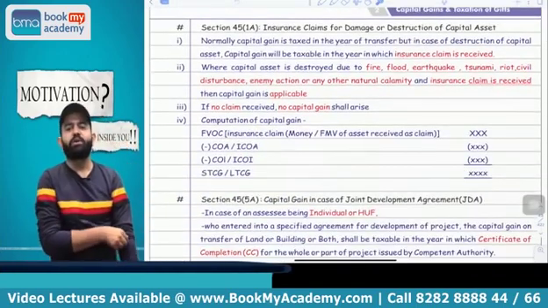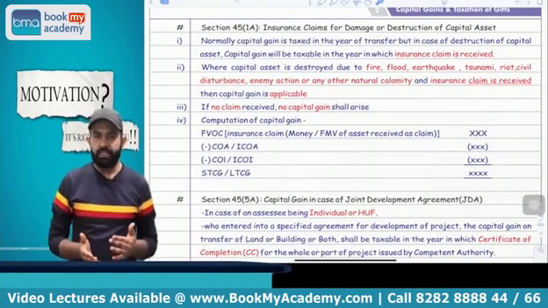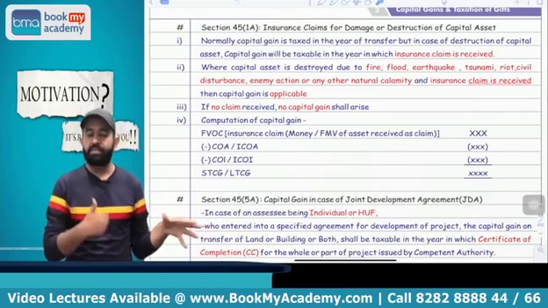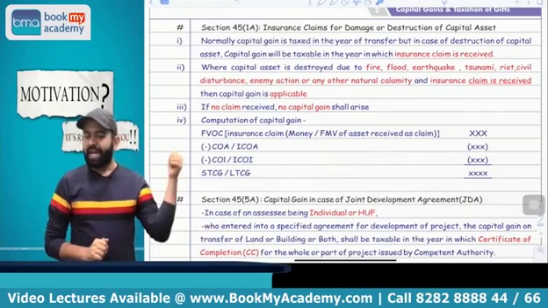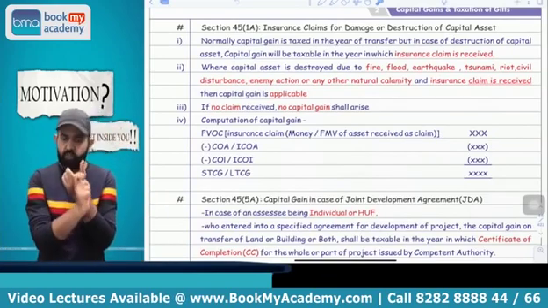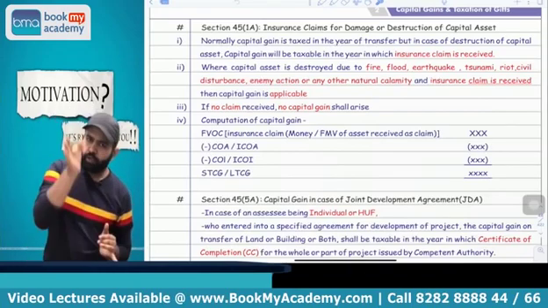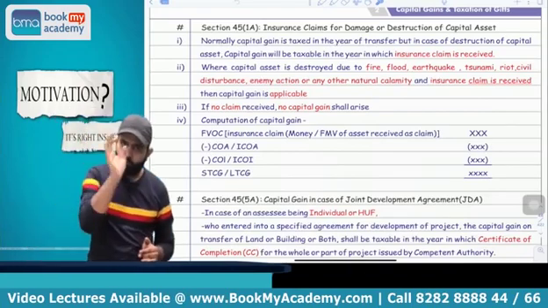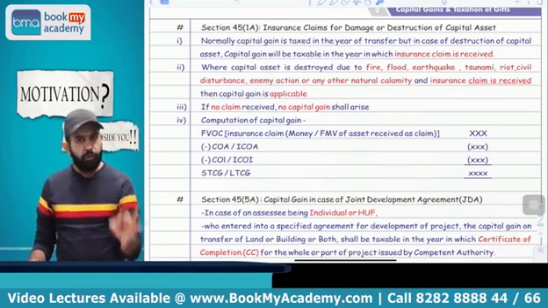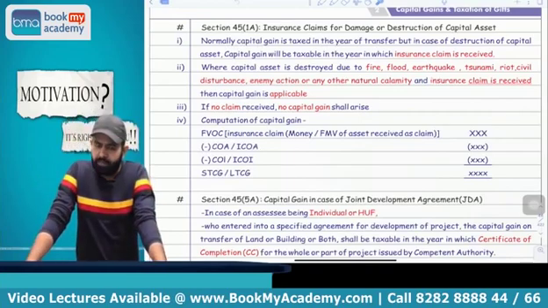Now the next section is Section 45(1A), which is related to destruction or damage of a capital asset. Normally in case of destruction or damage, capital gain should not arise because destruction is not treated as transfer. But as per Section 45(1A), if your asset is destroyed due to 4 reasons: one is natural calamity, second is riot, third is enemy attack, and fourth is fire or explosion, and if you receive the insurance claim, then it is treated as transfer and capital gain is applicable.